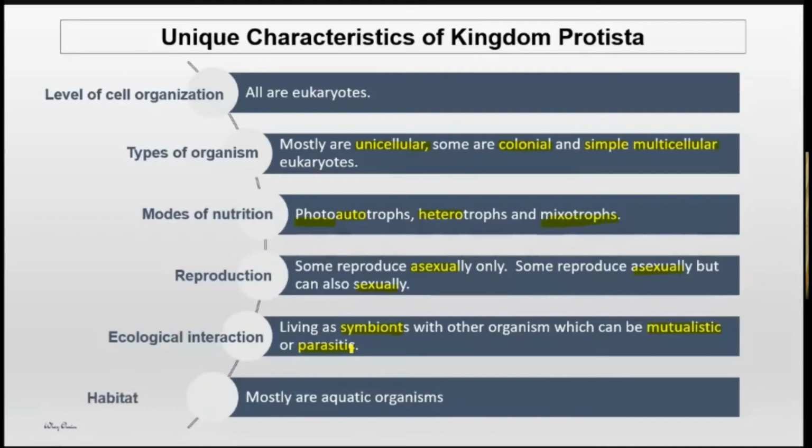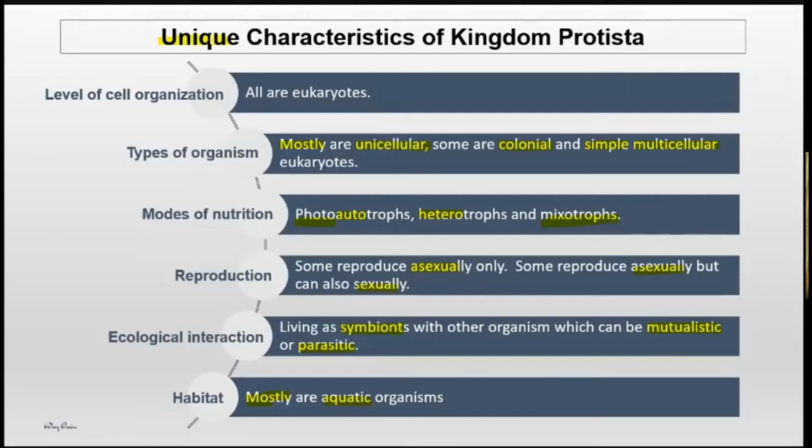Okay, the last one is we look at their habitat. Can say almost all are aquatic organisms. Okay, so we just say mostly, like this one, mostly. Okay, so usually habitat is not a good example as a unique characteristic. Okay, because why? Some of the other organisms from other kingdoms, they are also aquatic inhabitants. So we always arrange it as a last point.